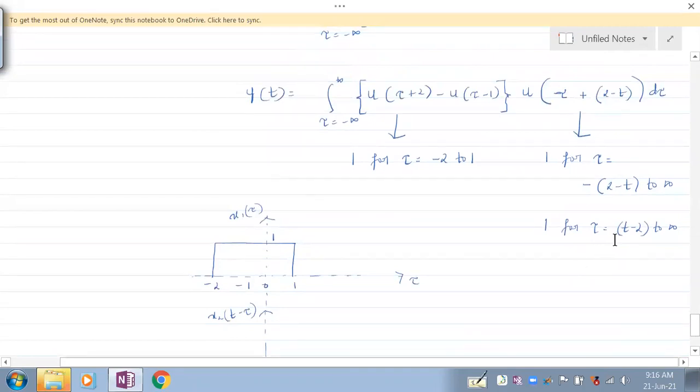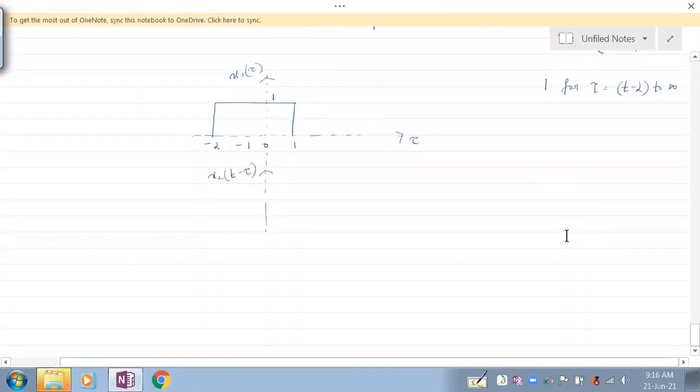So it is 1 from t minus 2 to infinity. So you need to be really, really good with the second signal. So it's t minus 2 to infinity. It is 1. So this is how the signal is.